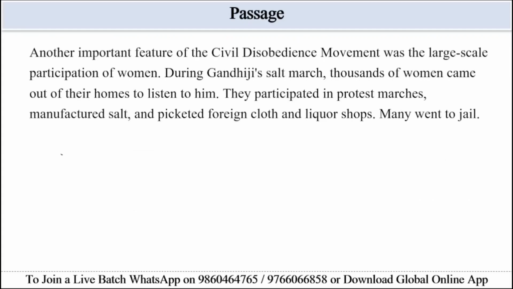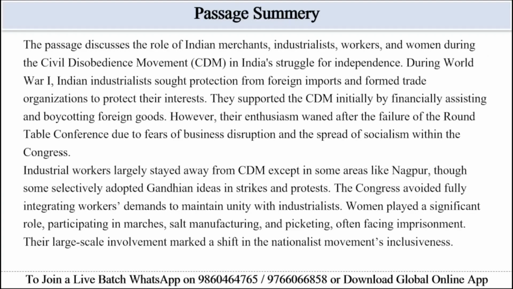Another important feature of the civil disobedience movement was the large-scale participation of women during Gandhiji's Salt March. Thousands of women came out of their homes to listen to him. They participated in protest marches, manufactured salt, and picketed foreign cloth and liquor shops. Many went to jail. So let's see a short summary of this passage.